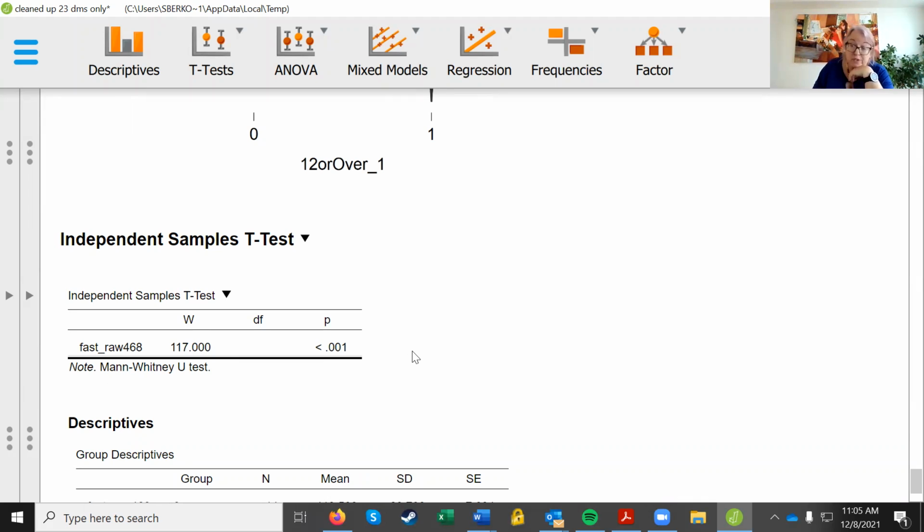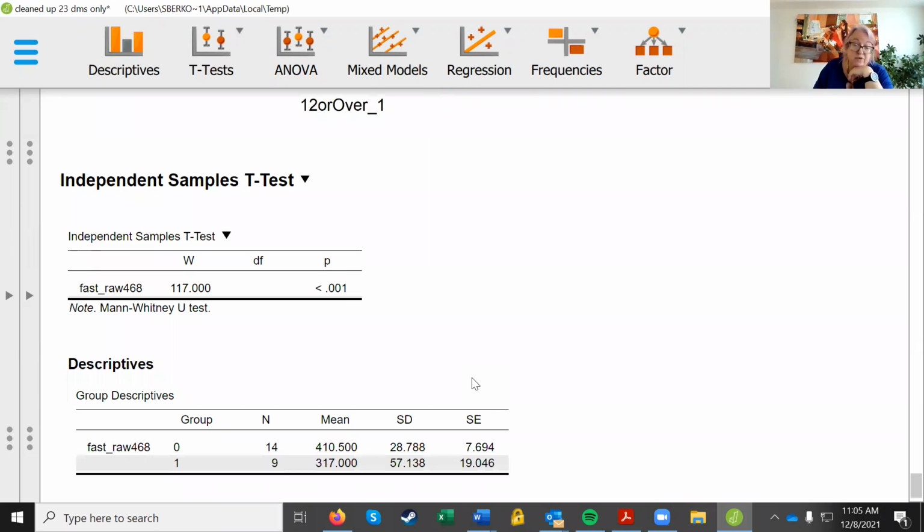P less than 0.001. So P less than 0.001, converting that to money, we know we were going for a nickel. This is way smaller than a nickel, right? A nickel is 0.05. So that means 5 in 100. 0.001 is 1 in 1,000. So that is much smaller than 5 in 100.